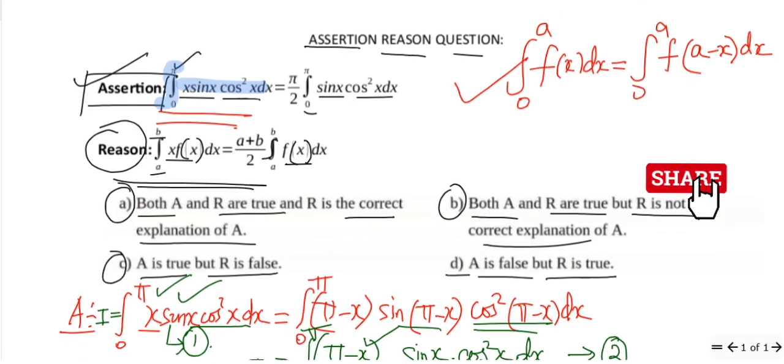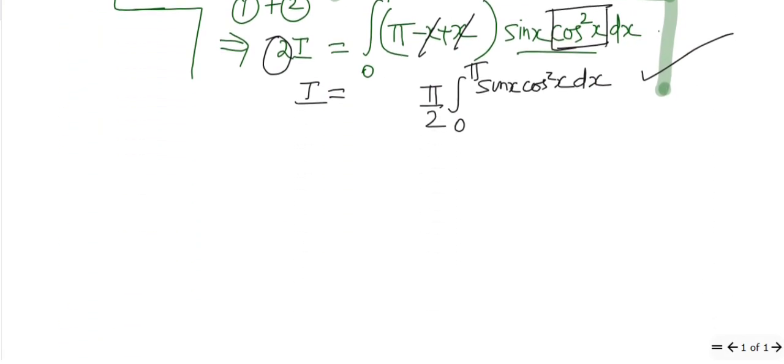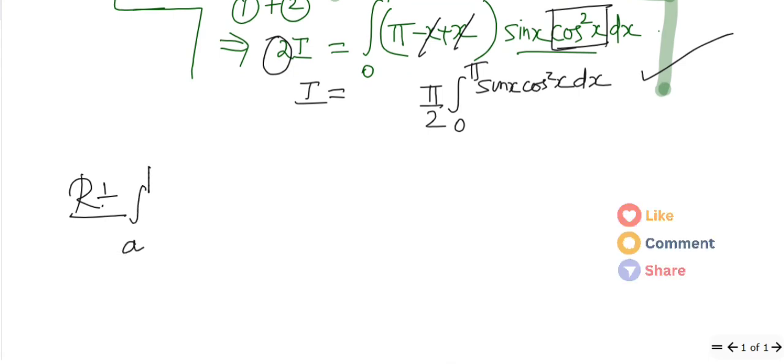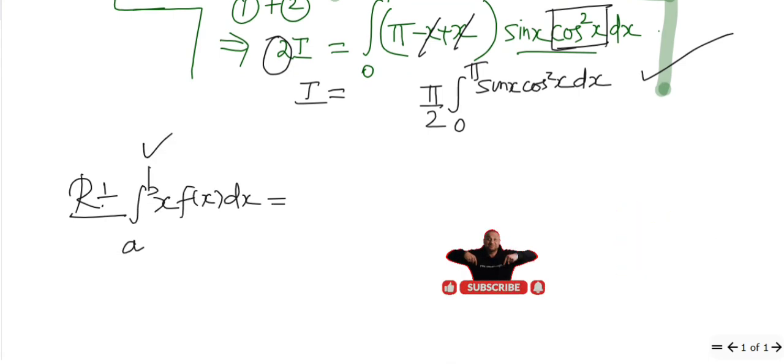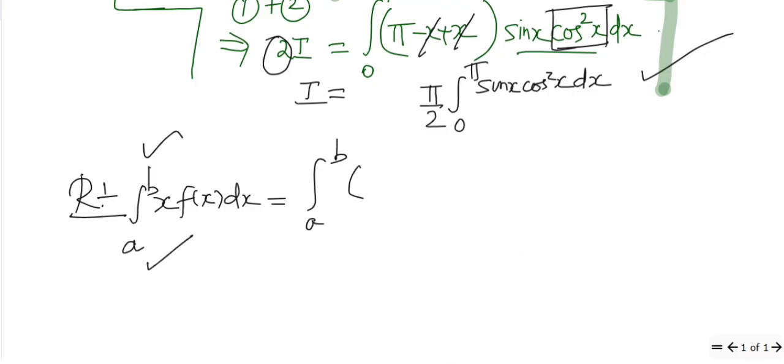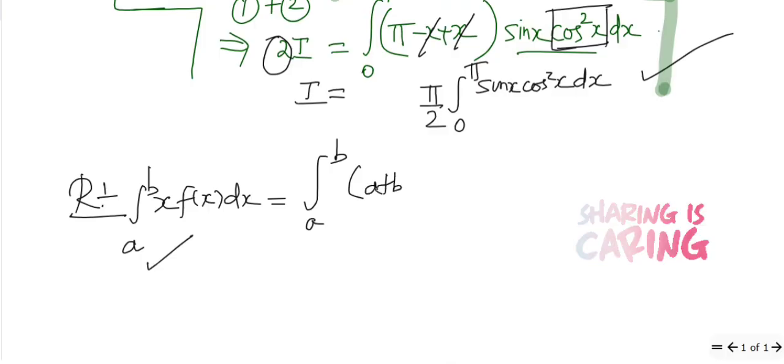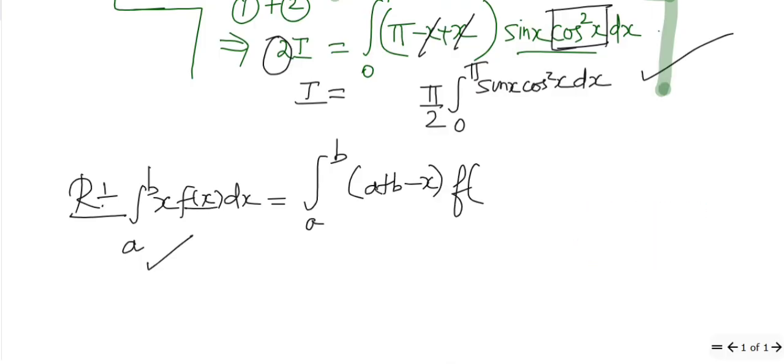Okay, let's give a try again for the reason. For the reason, integral from a to b x f of x dx has been given. For this also we are going to apply the rule. The rule says we can add the upper limit as well as the lower limit. So here instead of x we should have a plus b minus x and f of a plus b minus x dx.